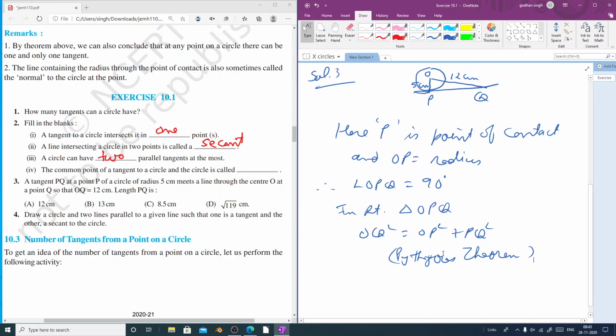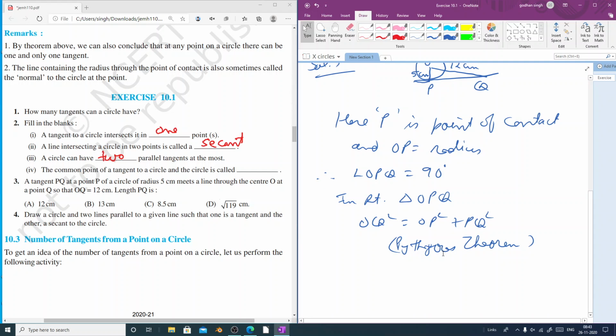OQ is 12. So we will write here 12 square equal to OP is 5, so that is 5 square plus PQ is not known to us, so we will write PQ square. So 12 square is 144 equal to 5 square is 25 plus PQ square.